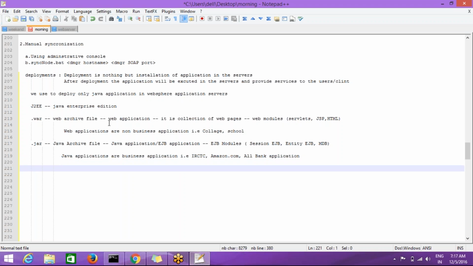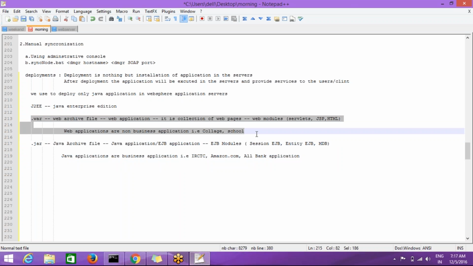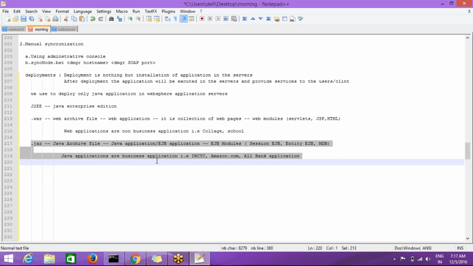Okay, so here web applications are only for information, to create the web pages, but in EJB applications in a jar file we cannot create web pages. Okay, we cannot create web pages, we can only write the business code.